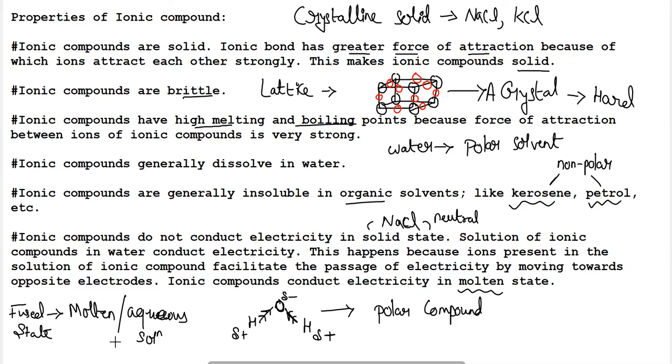So these are some of the properties of ionic compounds which I have discussed with you. This is the end of your ionic compound chapter, the metals and non-metals chapter, and I will provide you the notes in the next class.